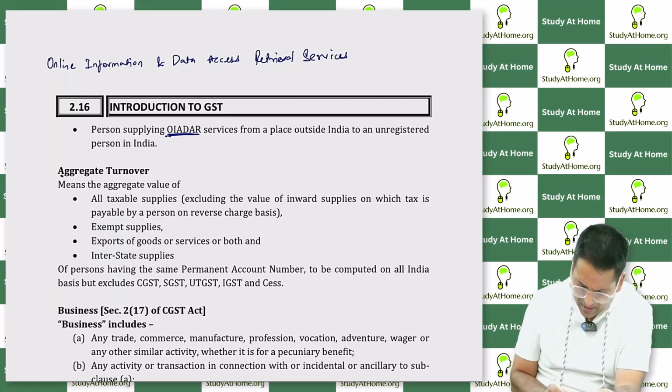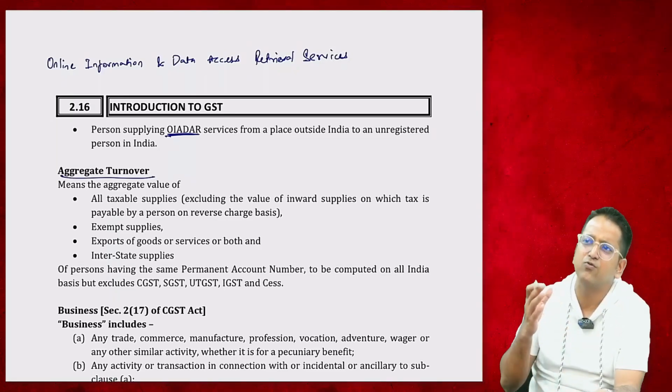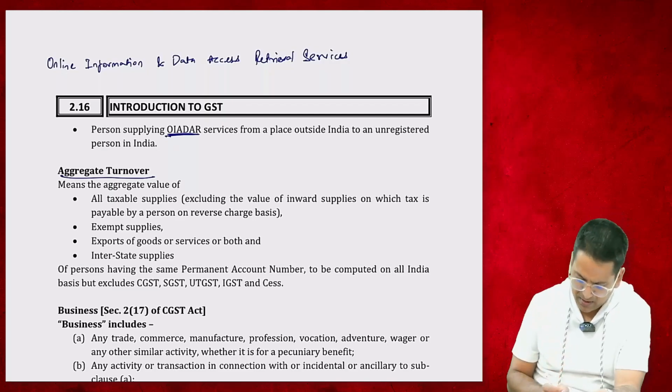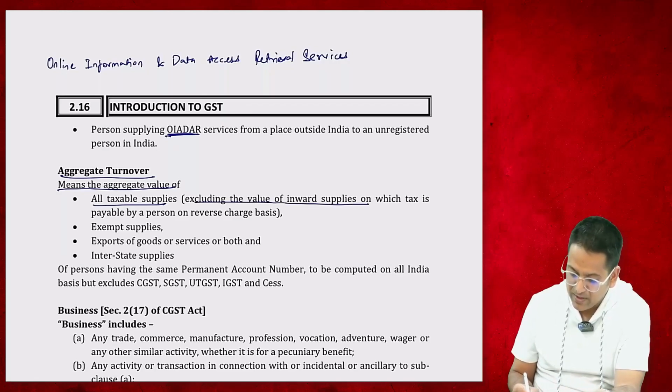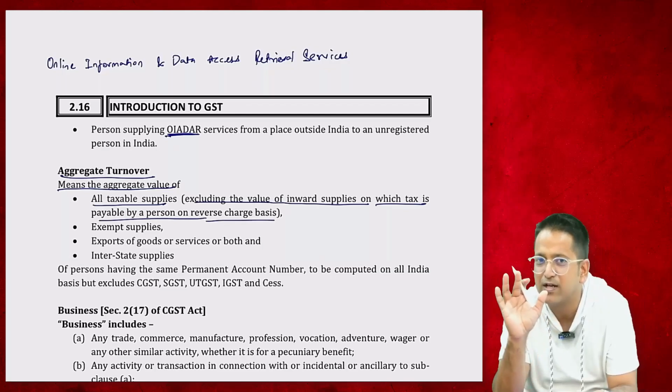Okay, now coming to the aggregate turnover. You were seeing there repeatedly the aggregate limit. If the aggregate turnover is above the limit, then you have to get registration. What is aggregate turnover? Aggregate turnover means all taxable supply, excluding the value of inward supplies on which tax is payable by the person on a reverse charge basis. Sometimes I have to pay tax on purchases, but that's not included.